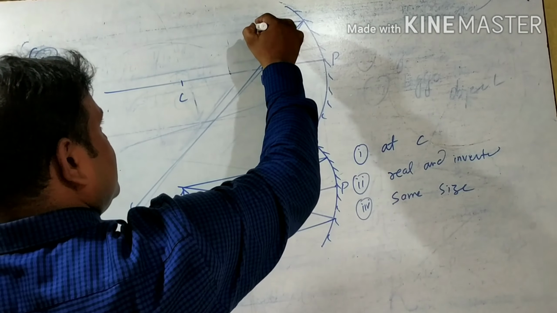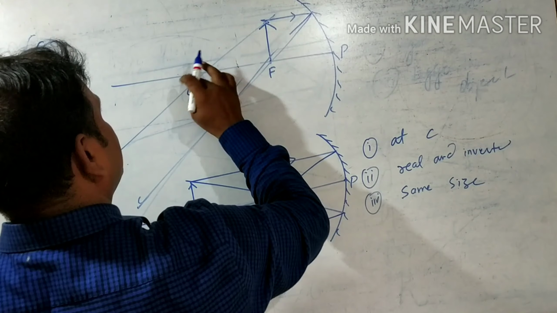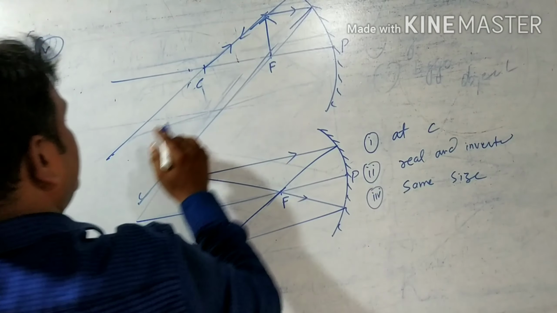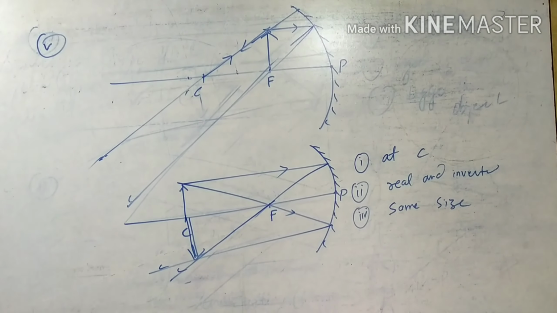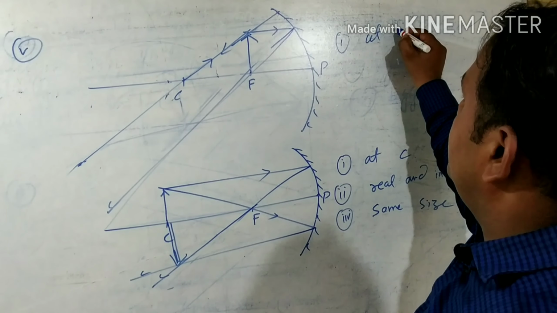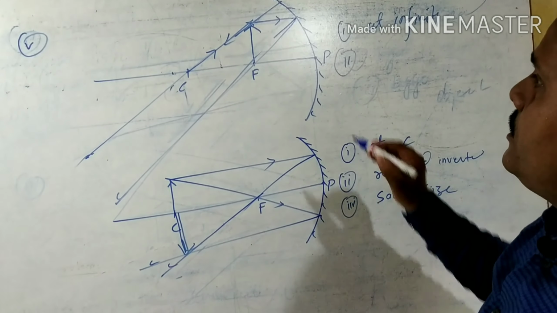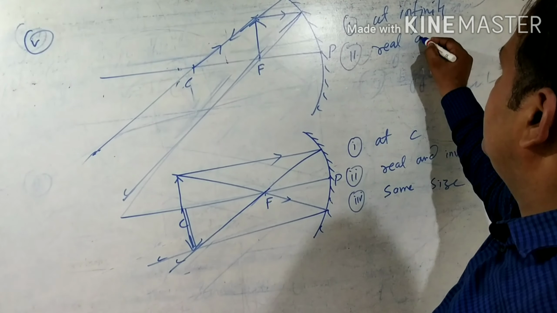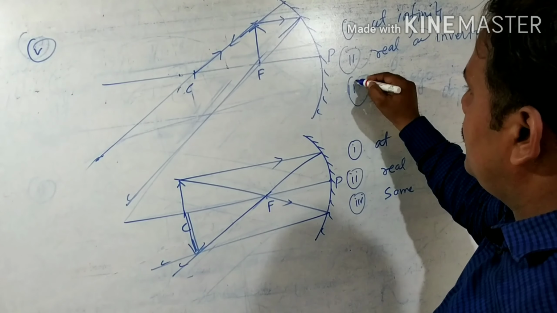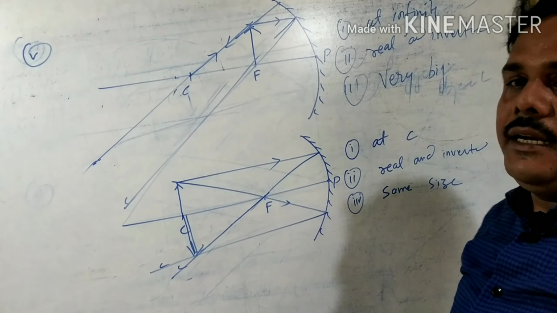And another one you can take from center of curvature, and it will return, so it will be parallel and the image will form at infinity. So here you can write at infinity. Second, real and inverted. Third, very big, or you can write enlarged.